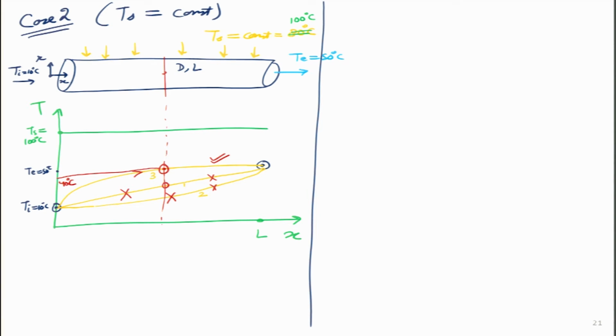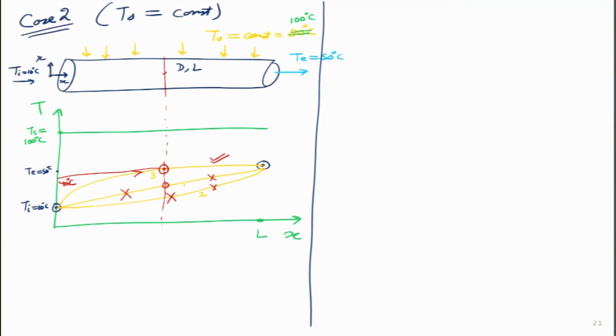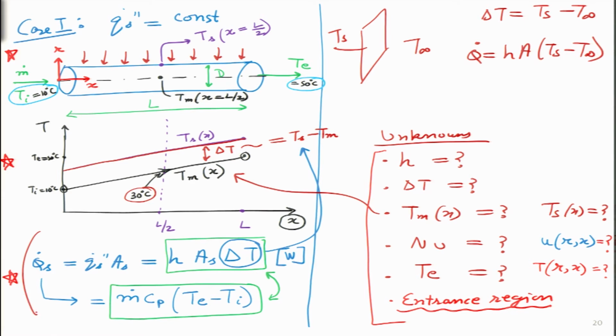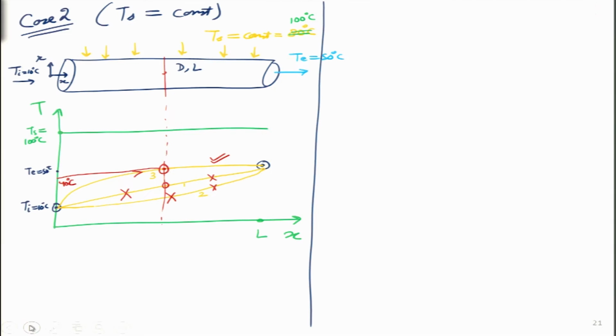This is a very interesting thing: instead of looking at subjective numbers or figuring it out qualitatively, can we put an exact, precise number? And the answer is yes. That is what we will learn in this particular chapter. So, here again we will write the same equations as in the last case. Can I write both these equations over here? The answer is yes. I will write the same equation over here. This is m dot Cp (Te minus Ti). This thing is general, it will always be true whatever type of heating we have. Now, the interesting part comes: how will I write this particular thing?